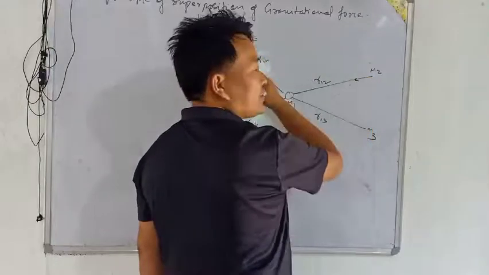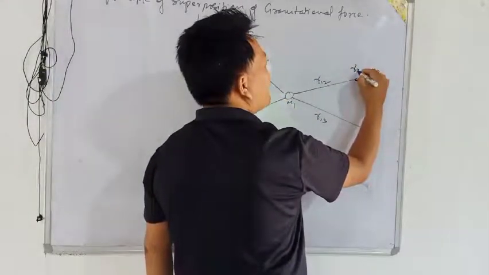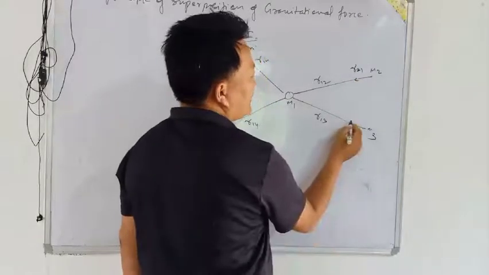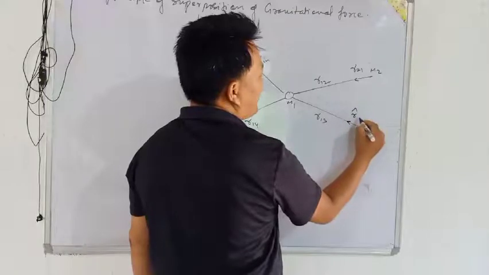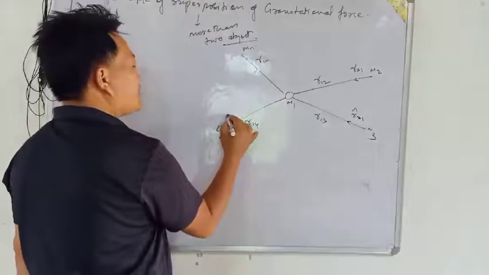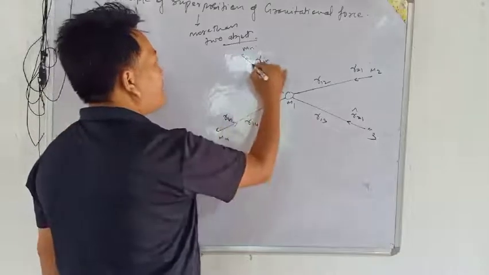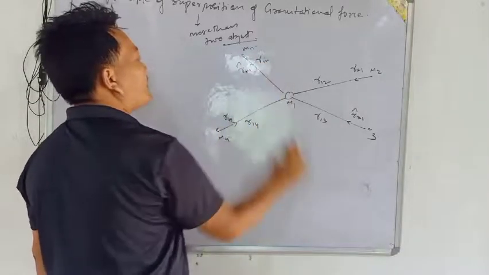In this case the unit vectors will be r̂21. In this case it is the opposite direction, so we always have to take r̂31, and here r̂41, and here r̂n1.